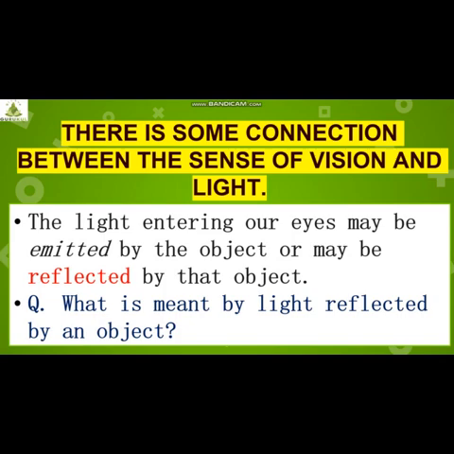Okay. Students, the light entering our eyes may be emitted by the object or may be reflected by that object. So there are two conditions here. Either the light which is entering our eyes is emitted by the object or it is reflected by that object. So now the question arises here, what is meant by light reflected by an object? So we are going to see reflection in detail.